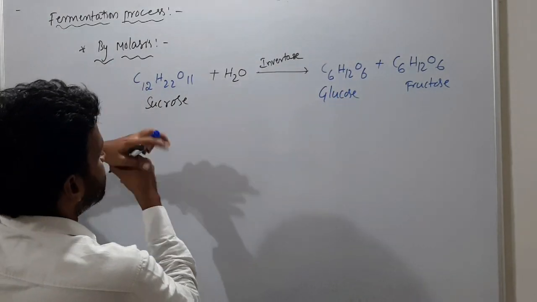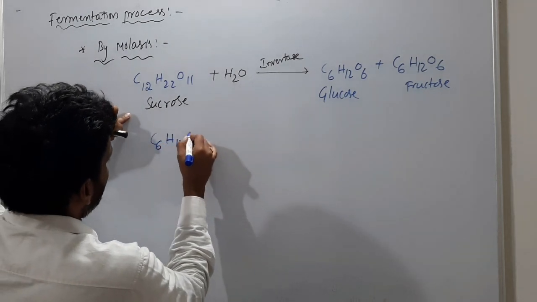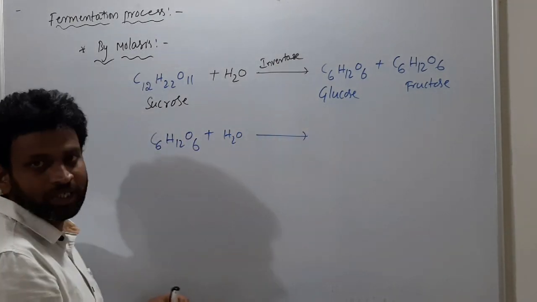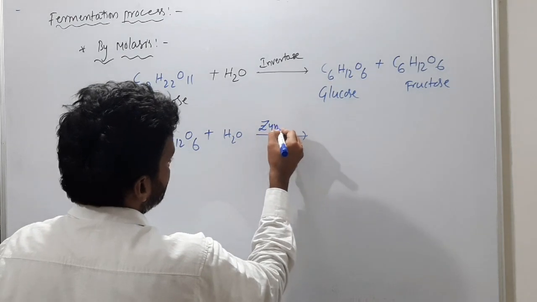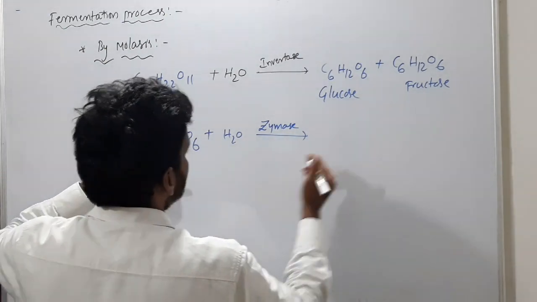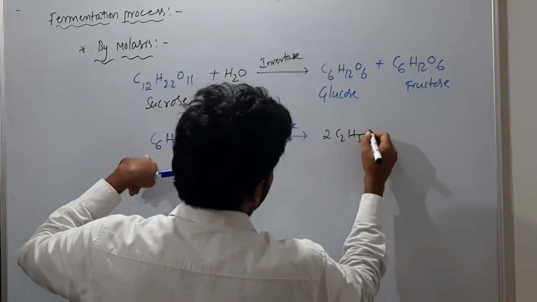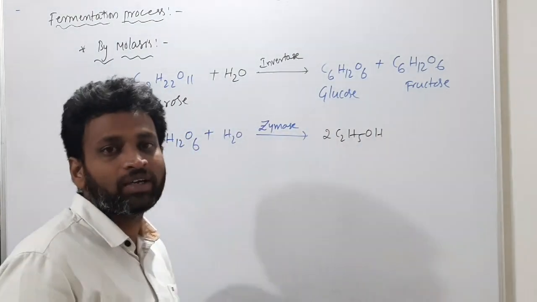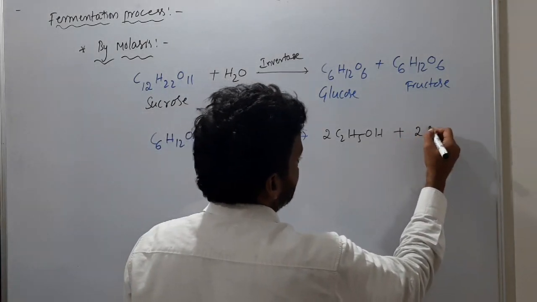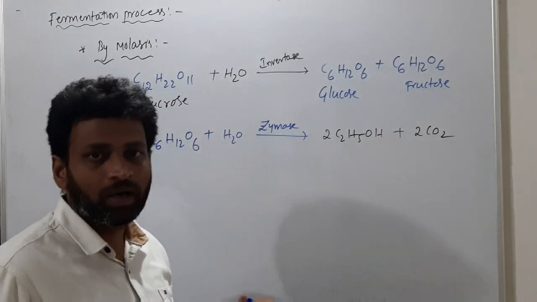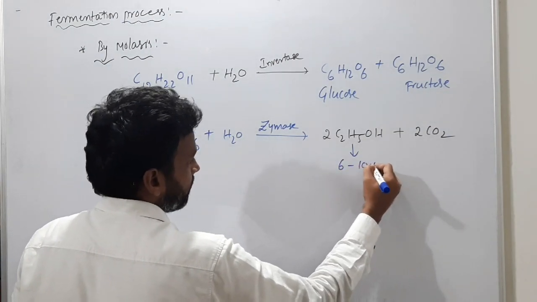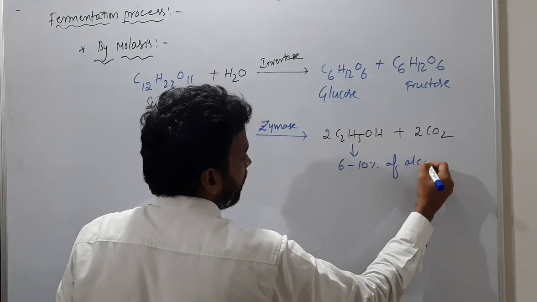Now this glucose, C6H12O6, undergoes decomposition in the presence of the zymase enzyme. In the presence of zymase, this glucose converts to ethyl alcohol, ethanol, followed by carbon dioxide. We are discussing the preparation of ethyl alcohol here. For that, how many moles of water are needed, just try. Now this form contains just 6 to 10% alcohol only.